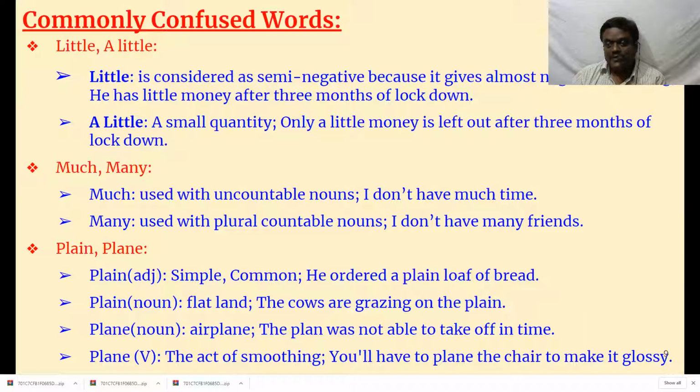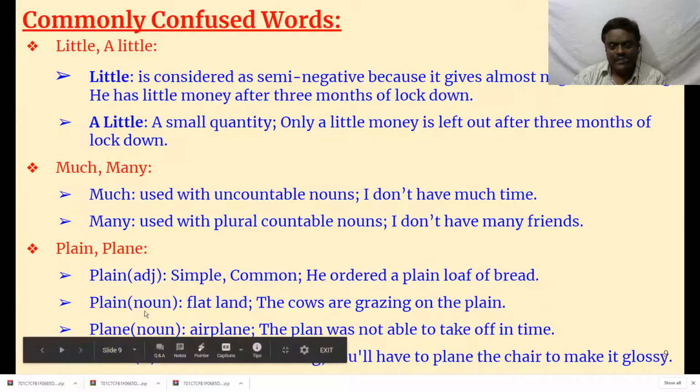I don't have many friends. I don't have many books. I don't have many problems. So that which can be counted and has a plural, then only we can use many. Many and much, the meaning of both these words is the same, but much is used with uncountable nouns and many is used with plural countable nouns. That's the only difference.